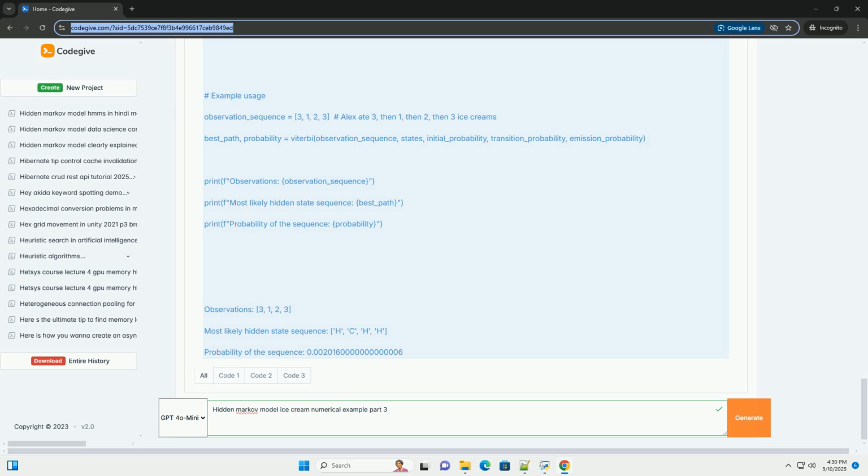Initialize the first column of the Viterbi matrix based on the initial probabilities and emission probabilities for the first observation. 2. Recursion.